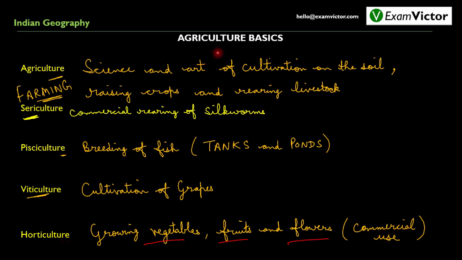So just to revise the basics of agriculture, we need to understand that agriculture involves not only raising of crops but also rearing livestock. Sericulture is related to silkworms, pisciculture is related to fishes and the breeding of fishes to be precise, and this breeding takes place in tanks and ponds which are constructed for this very purpose. Viticulture is associated with grapes and horticulture is associated with vegetables, fruits and flowers.